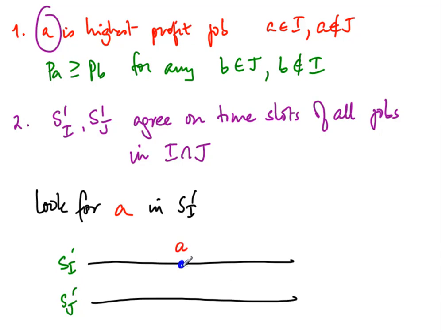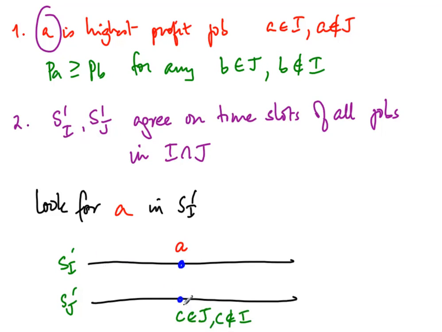Now, because this is not a common job, the corresponding position here has some other job. Let us call it C. Now this C cannot also be in I, because if it was in both I and J, we have already ensured they appear at the same time, so it would appear in the top as well. So C must be in J, but C is not in I.